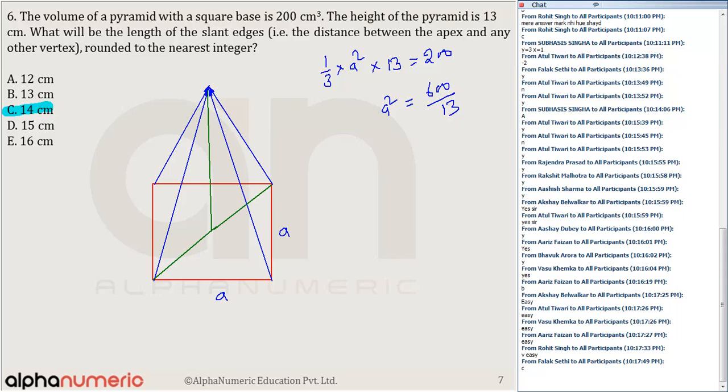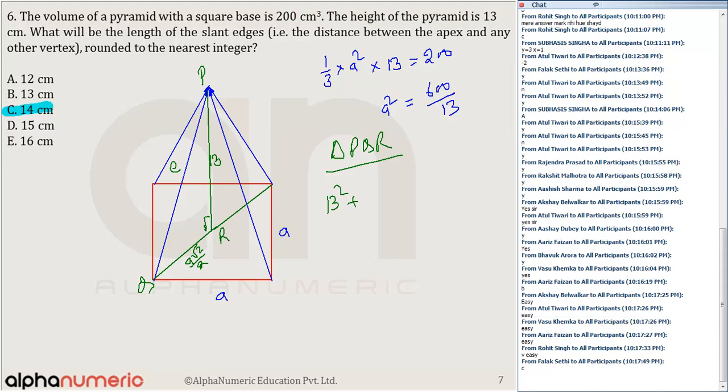So can I say this length is equal to what? A root 2 by 2. Okay. This angle is 90 degrees. This is the slant edge. This is edge length A. This is 13. And this angle is 90 degrees. So if I say this is point P, this is point Q, and this is point R, then triangle PQR is a right angle triangle.